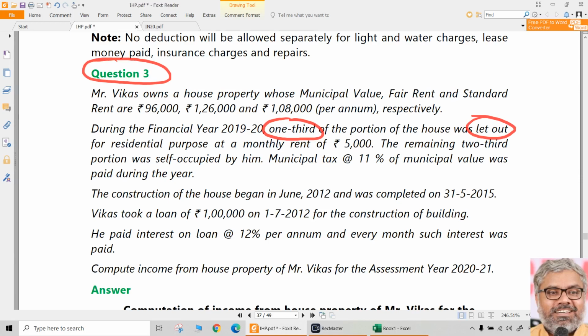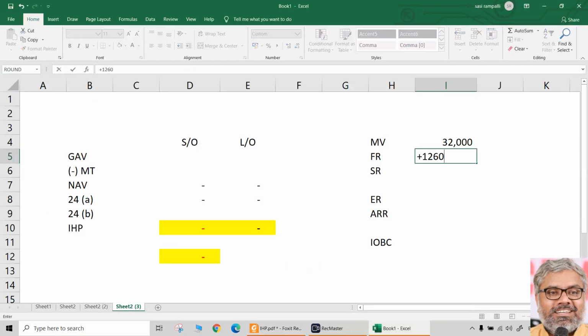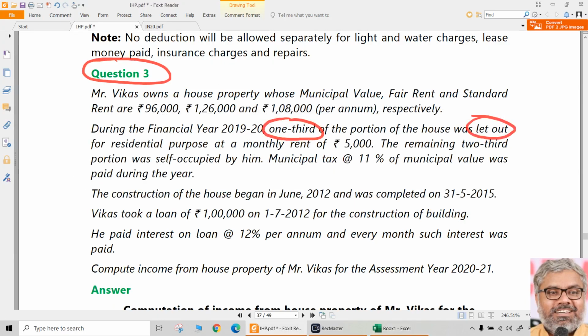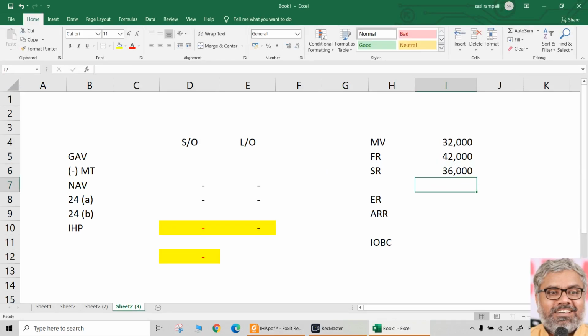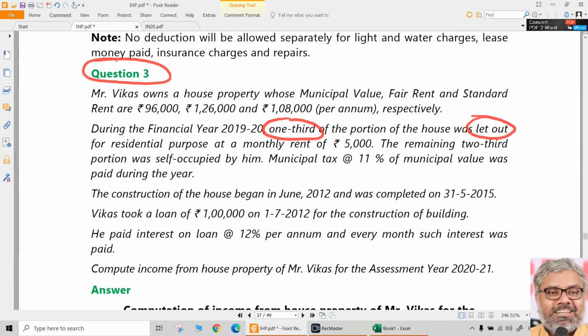Then second one is fair rent, same sequence. Fair rent is 126,000 divided by 3, 1/3 let out. Then standard rent is 1,08,000 divided by 3, 36,000. So far it's okay.